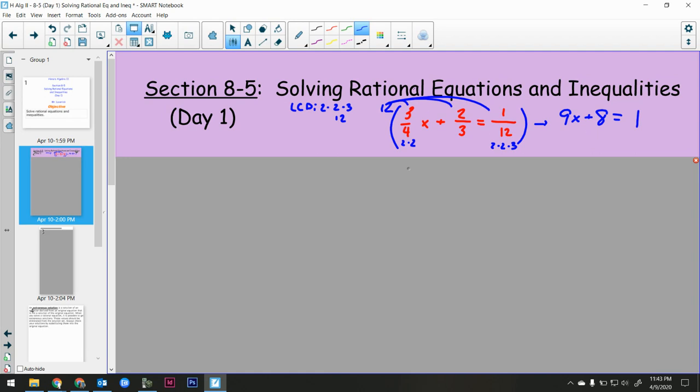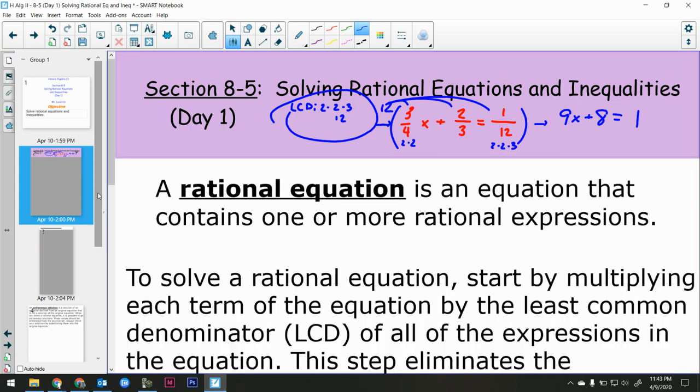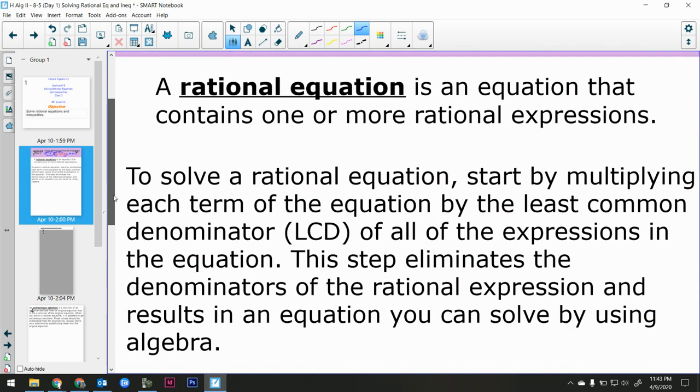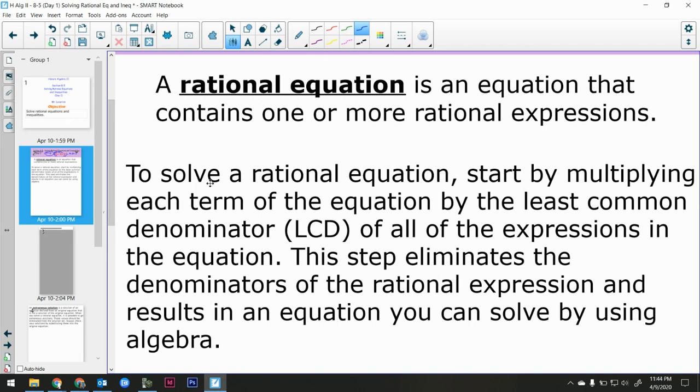So this idea of multiplying through by the LCD was kind of foreign to us. That's why we taught it to you with these numerical fractions, because now it's going to come into play. A rational equation is just an equation that contains one or more rational expressions. We've worked with rational expressions. They just have numerators and denominators that have polynomials in them. Now, to solve them, we're going to start multiplying through by the LCD, exactly how we did it with our numbers. That step eliminates the denominators. That's why it's nice.